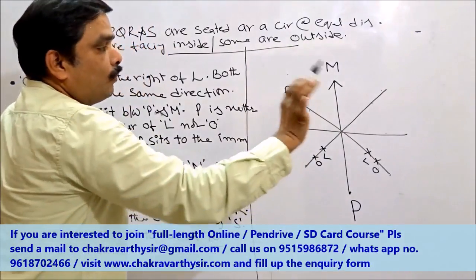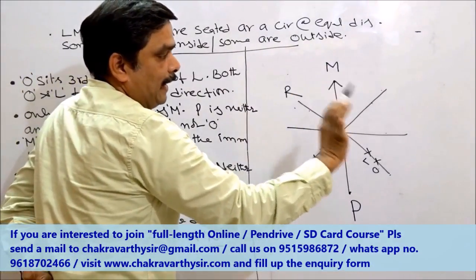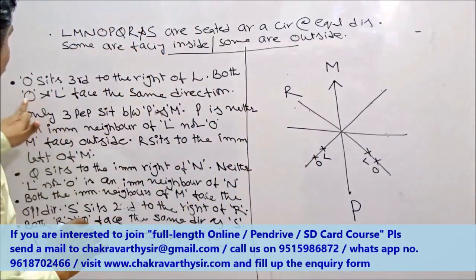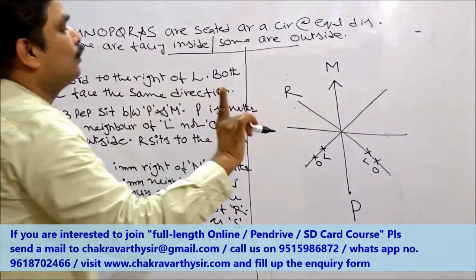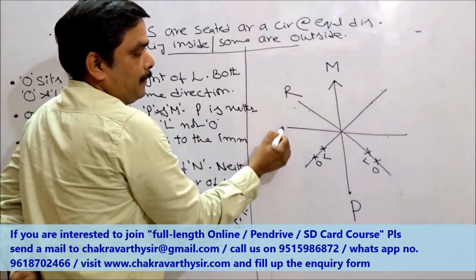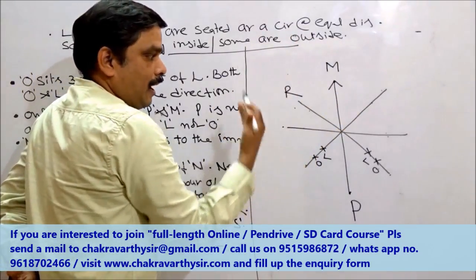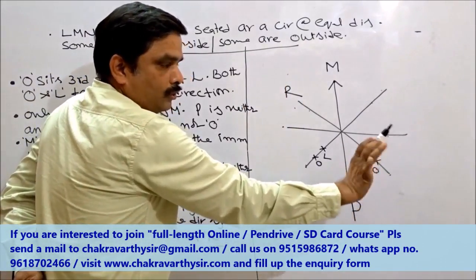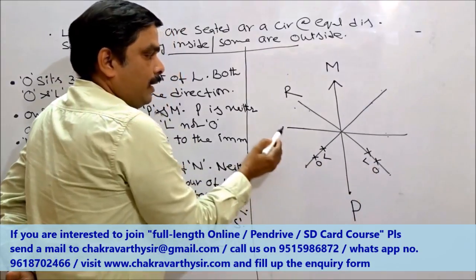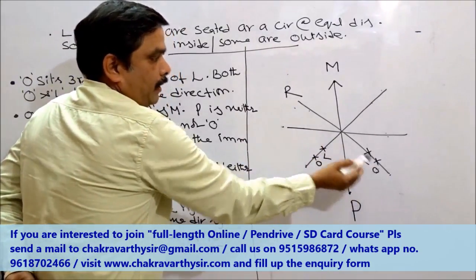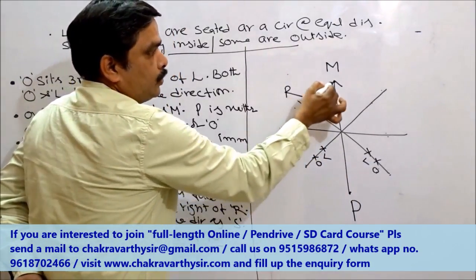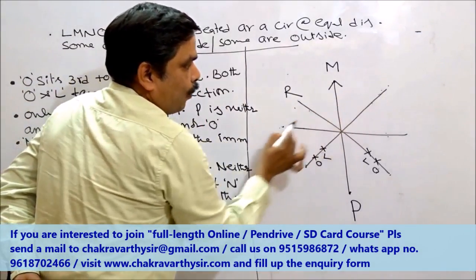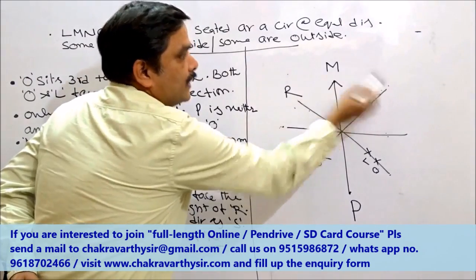Now go for this one. What are the 3 places available for L and O? 1, 2, 3. But what is the condition here? The condition here is that O sits third to the right of L. Suppose I keep L here, seeing outside or inside, the third place should be given to O. 1, 2, 3. No scope, no place for O here. So if L is here, O cannot be here. Suppose L is here, 1, 2, 3. I can place O here. Means these 2 places are okay: if L is here, O is here.